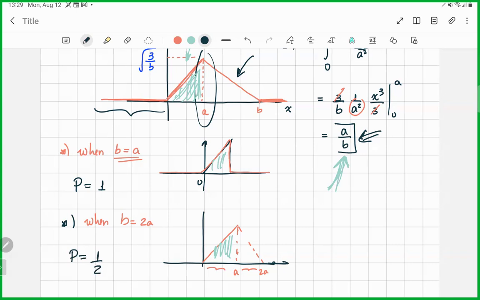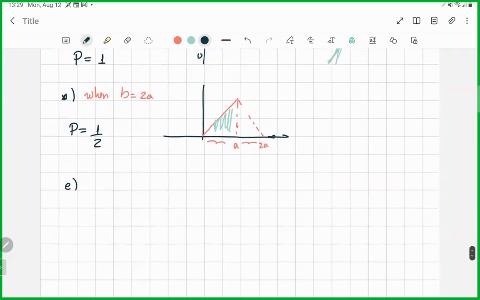Then the last question, question E of this problem, is the expectation value of x. How do we compute it? The idea is very similar to what we discussed when we were reviewing concepts of statistics. The mean value, the expectation value, the average, is the quantity times its probability density.